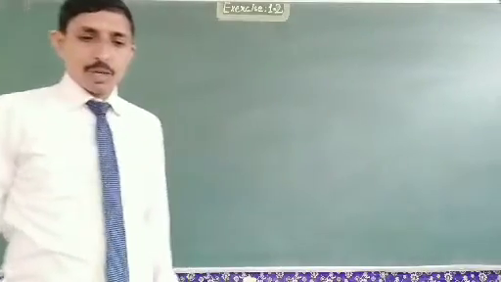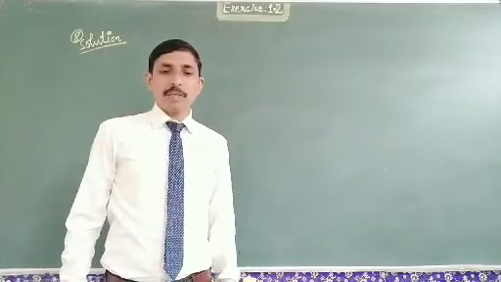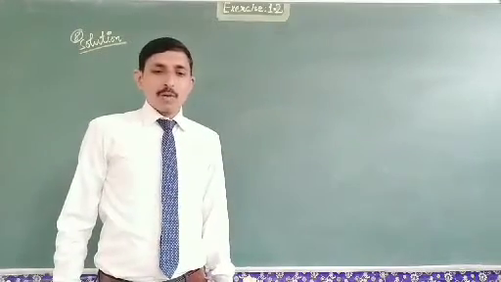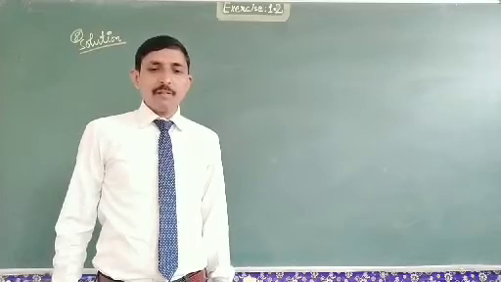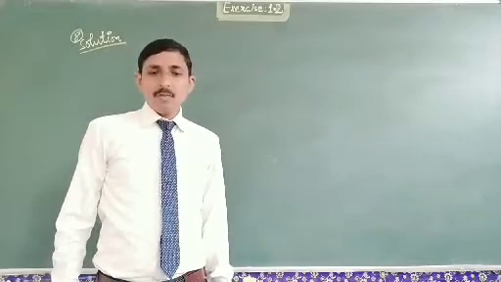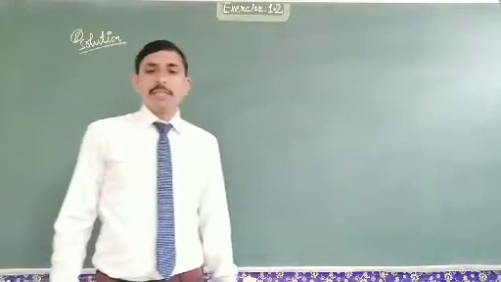Our question number 8 is: give the three consecutive odd numbers preceding 1 crore 24 lakh 50,806. What we have to do? We have to write three consecutive odd numbers preceding.